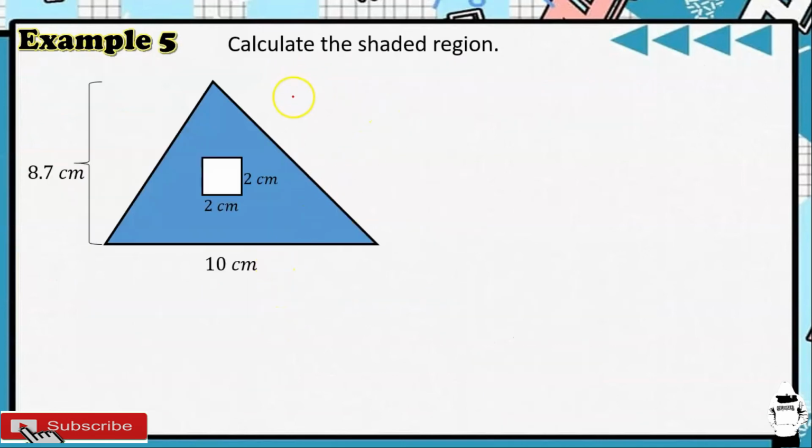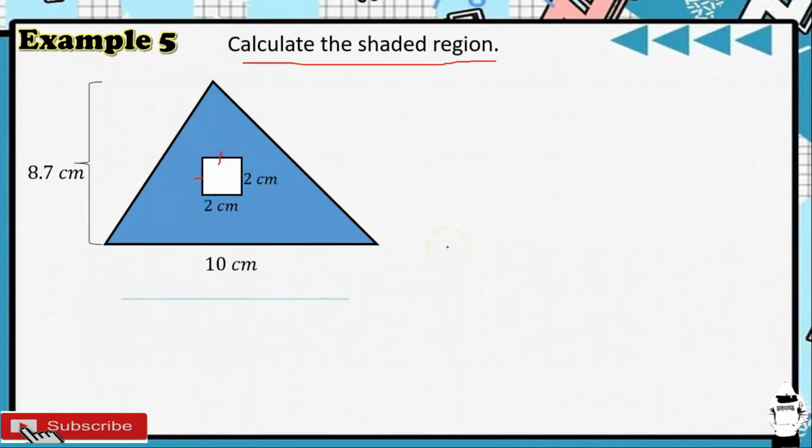Let's have an example number 5. Calculate the shaded region. So, ang kukunin natin dyan, yun yung area ng ating triangle. Kaya lang, meron tayong square na nasa loob ng ating triangle. So, kailangan natin ibawas yung area ng ating square dun sa area ng ating triangle. So, etong base ng ating triangle ay 10. And then, yung height ng ating triangle ay 8.7 centimeters. Tapos, yung square po na nasa loob ng ating triangle ay 2. Ang side niyan ay 2. So, lahat ng sides niyan ay 2.